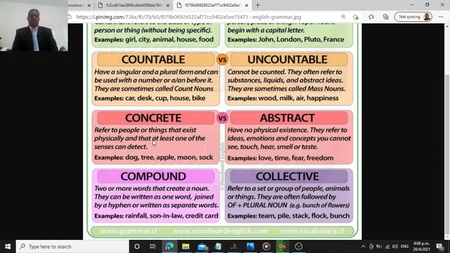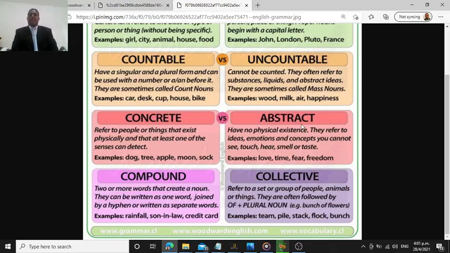Continue studying. All right, concrete nouns refer to people or things that exist physically and that at least one of the senses can detect. Example, dog, tree, apple, moon, sock. Those are things that you can sense with one of your senses. I mean, that you could see, that you could touch, that you could hear. All right, those are the ones that we call concrete.